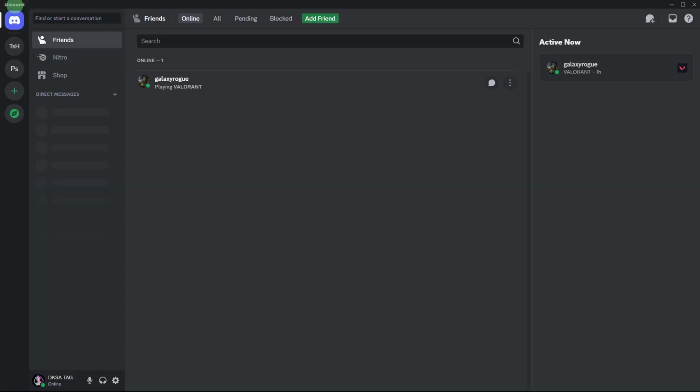Another guide, if you're using Discord through a web browser, try using a standalone Discord desktop application. Browser-related issues might affect audio performance.